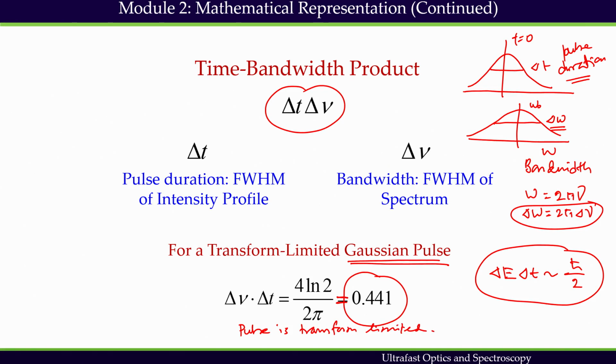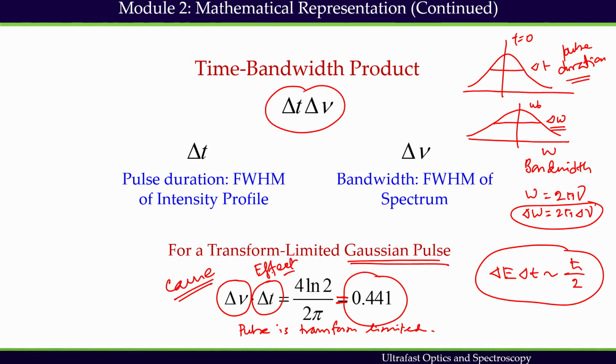What does it mean? It means that for a given spectrum, this is the shortest duration pulse I can have. I have often seen students confuse this time bandwidth product concept. We have to remember that delta nu is the cause. I need the bandwidth to produce a pulse, and this is called the effect.